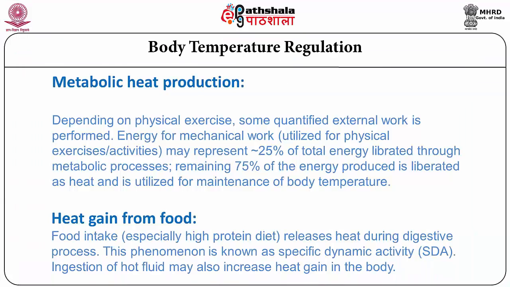But in order to perform that mechanical work, we generate a substantial amount of heat which is not totally available for the purpose of mechanical work. Roughly less than 25% of the total energy liberated in metabolic processes is utilized for mechanical work, and the remaining large part, the 75% of the energy, is either liberated as heat or utilized in maintenance of the body temperature. Human body efficiency of doing work is roughly about 20 to 25%.